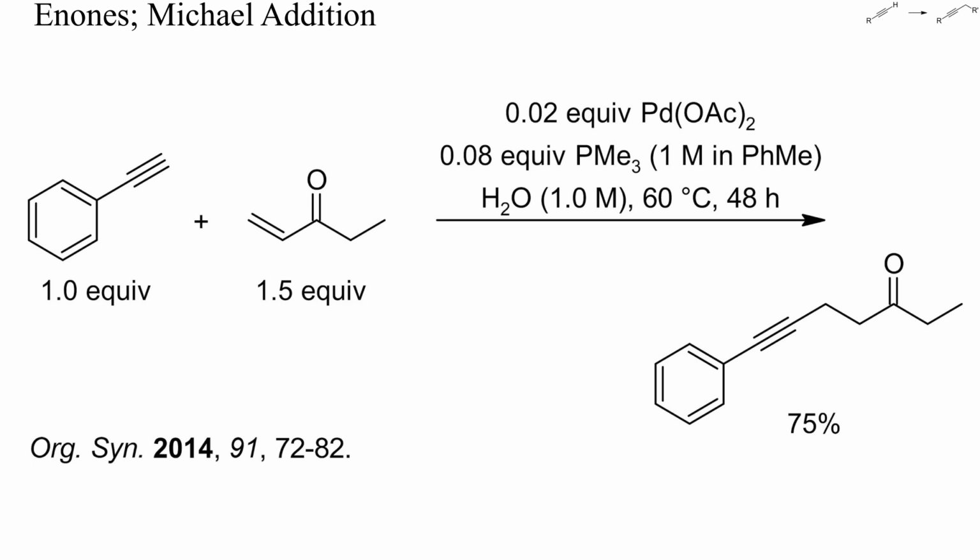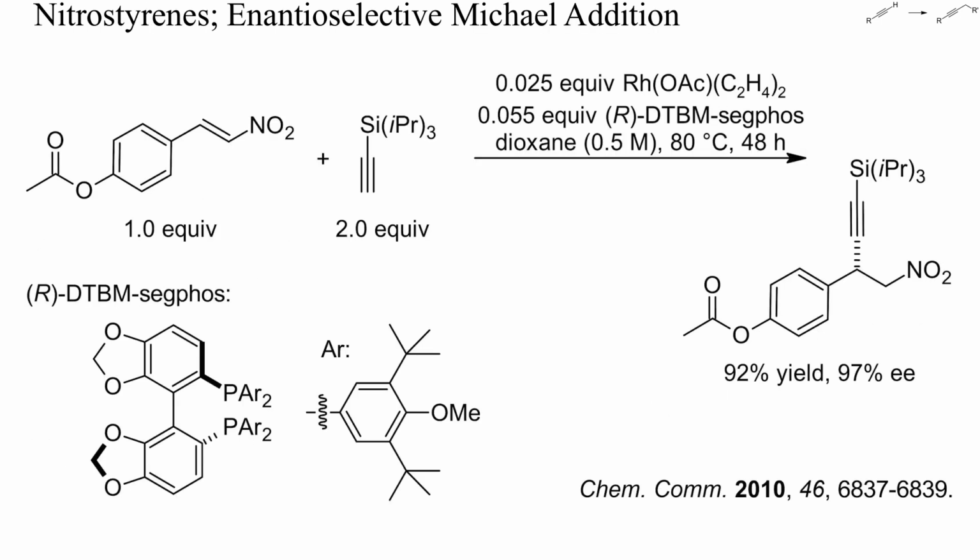Simple Michael additions of alkynes can also be catalyzed by palladium or copper complexes. In this example, a palladium-catalyzed Michael addition succeeded in a biphasic mixture of water and toluene, without any acid or base. Instances of enantioselective Michael additions have also been reported. Here, a chiral rhodium complex was the catalyst and the Michael acceptor was a substituted nitrostyrene.